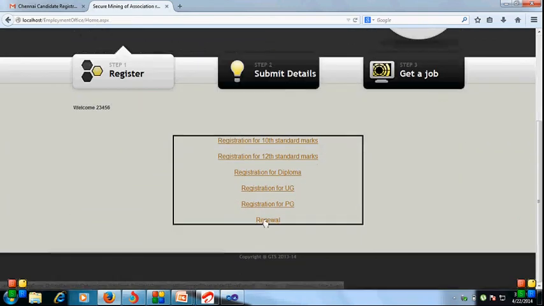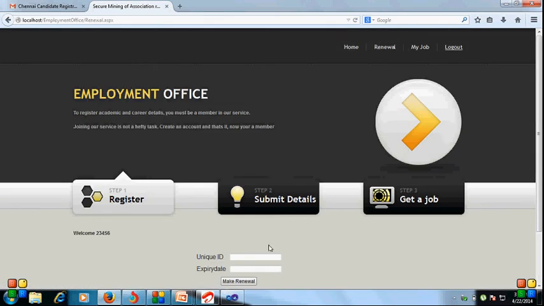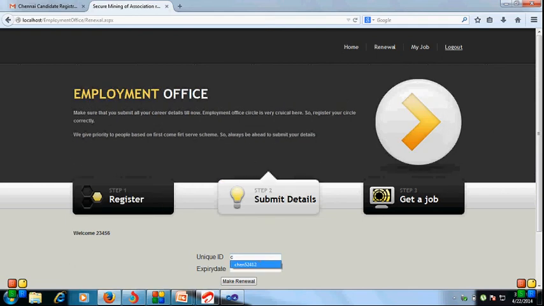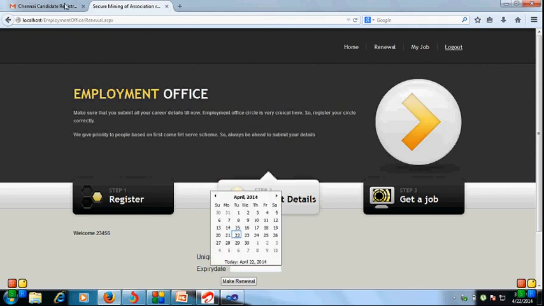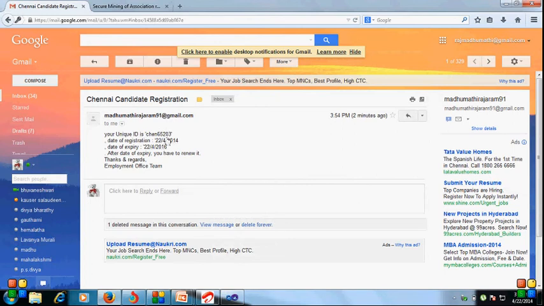After that we enter the renewal part. We already have the Chennai circle unique ID. Just click it, it shows the ID, just select and put it. For the expiry date, we already got it in the mail, so select that and paste.